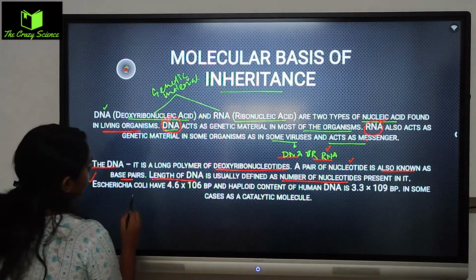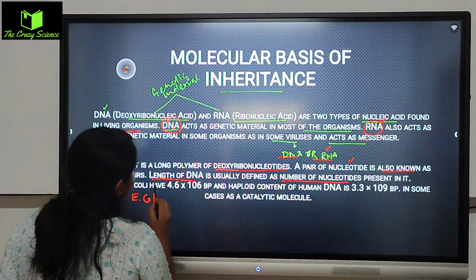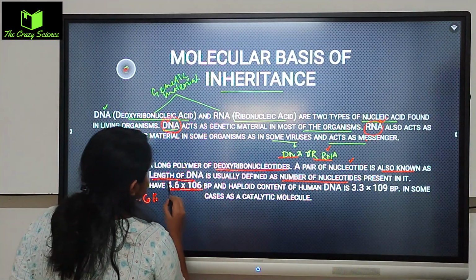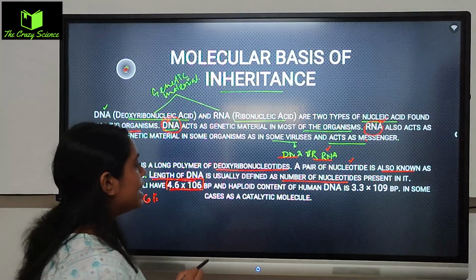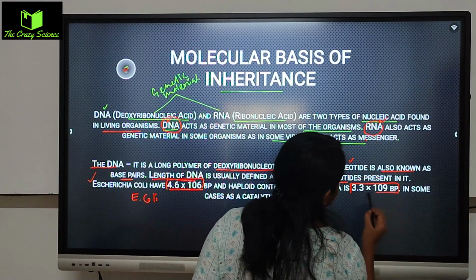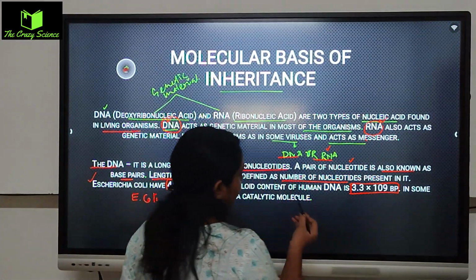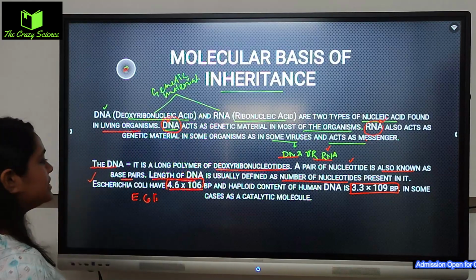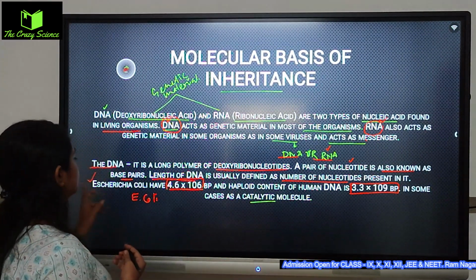Escherichia coli, or E. coli, has 4.6 into 10 to the power 6 base pairs, that is BP. Haploid human DNA contains 3.3 into 10 to the power 9 base pairs. These are important information. In some cases, it acts as a catalytic molecule. So basically, these are the two.